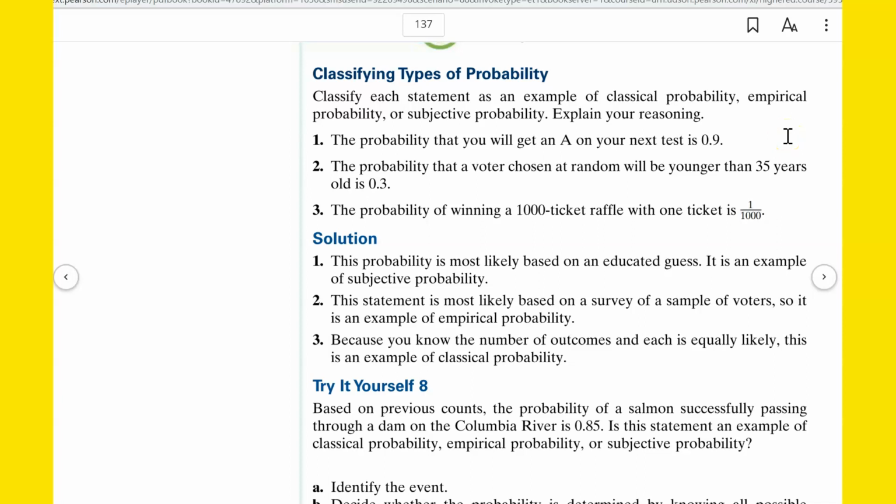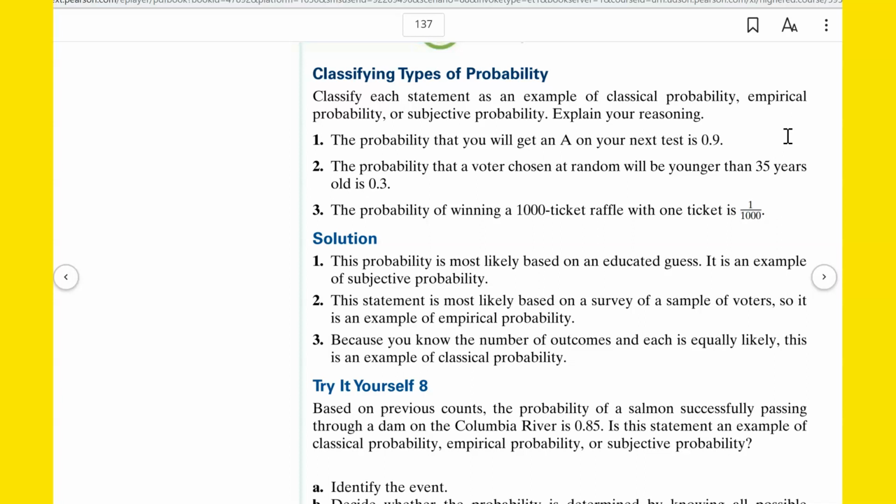Well, I don't really like the way that question is worded, because it's not telling you what you're basing it on. If you look at all your past tests and you say, well, I've gotten an A on 90% of my tests in the past, then it's going to be an empirical probability. But I think they're saying that you just have an intuition, that you just kind of feel like you have a 90% chance of getting an A on that next test, which would be subjective probability.